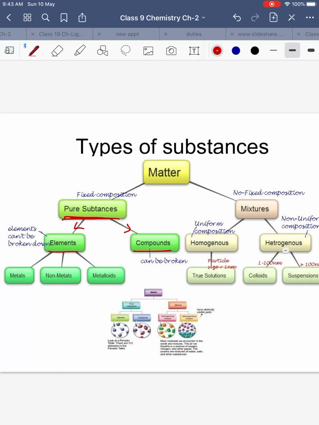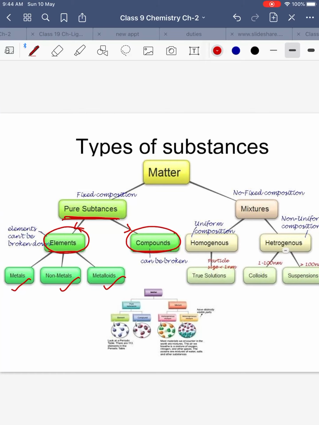Pure substances are the ones which have a fixed composition. As I told you, they are made up of the same constituent particles. These pure substances can be divided into elements and compounds. Elements are the ones which cannot be broken down. Elements are classified into three basic categories: metals, non-metals, and metalloids. Metals and non-metals are composed of the same type of atom.